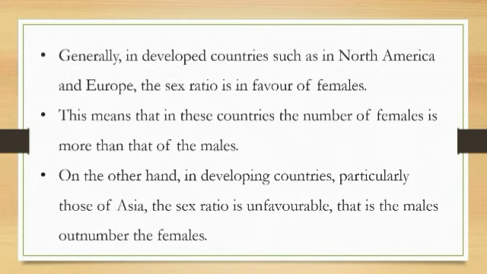Particularly those of Asia, like Asian countries, the sex ratio is unfavorable, which means the number of males is more compared to females. So we have already seen that the optimum sex ratio is 1:1, which means 1000 males for 1000 females. So that's about the sex ratio. Now let's move on.